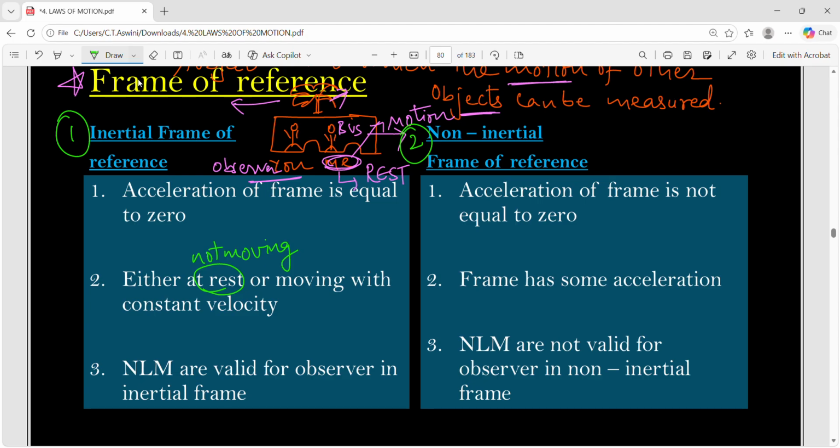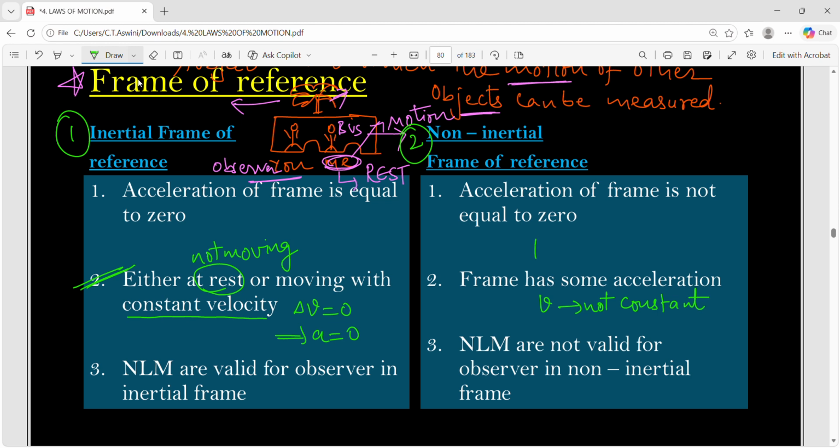Or any frame which is moving with constant velocity. Constant velocity means change in velocity is zero. That means acceleration is also zero. So any frame of reference which is at rest or which is moving with constant velocity, it's an inertial frame of reference. Exactly opposite, a frame which is having some acceleration, that means its velocity is not constant. Non-inertial frame of reference, velocity is not constant.